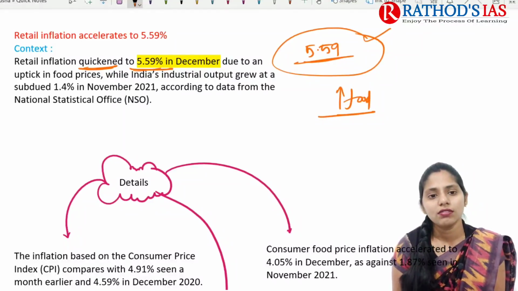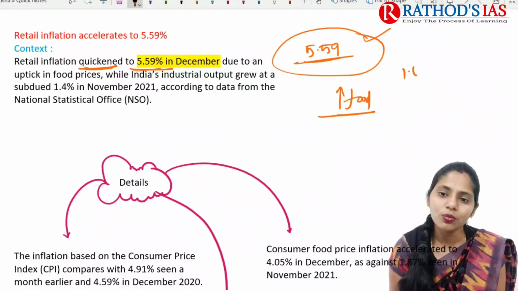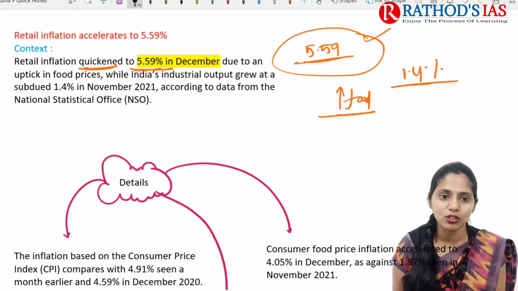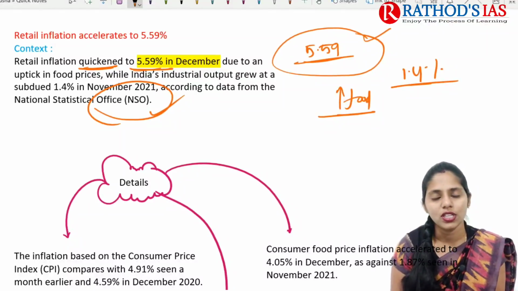Okay, and if you see India's industrial output, it mainly grew by 1.4% in the month of November 2021. This data is released by the NSO, that is the National Statistical Office. The National Statistical Office says that retail inflation increased to 5.59% in December because of an uptick in food prices.